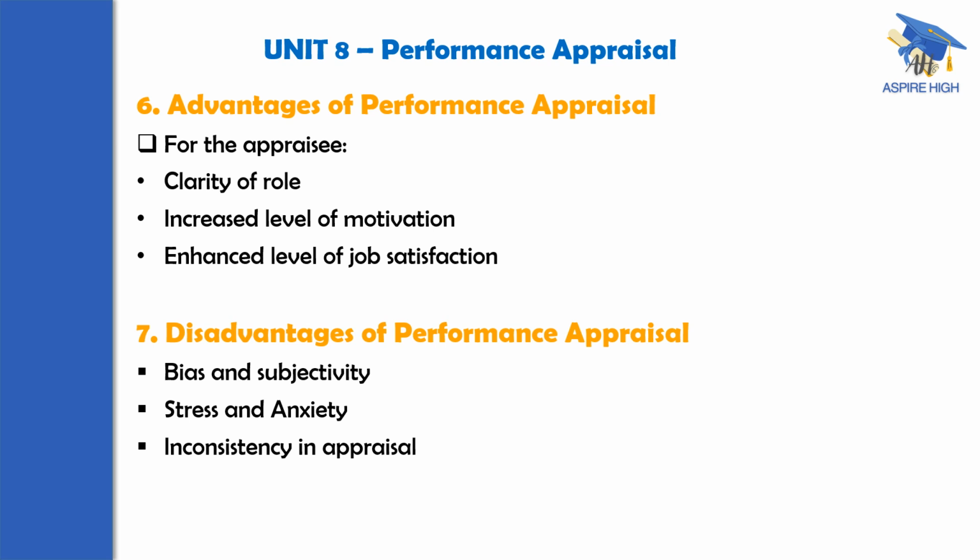Suppose the performance appraisal is for, say, 100 marks, consisting of 20 points, 20 into 5. If all the 20 are figures only, target, achievement percentage 100%, 80% or 60%, like that, then no subjectivity, everything is objective. But that may not be the case always, because certain traits are to be assessed by the appraiser. Then an element of subjectivity cannot be ruled out.